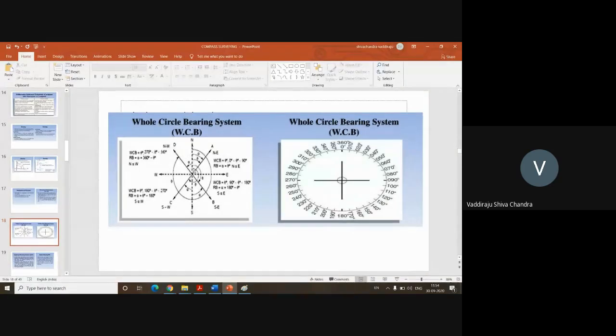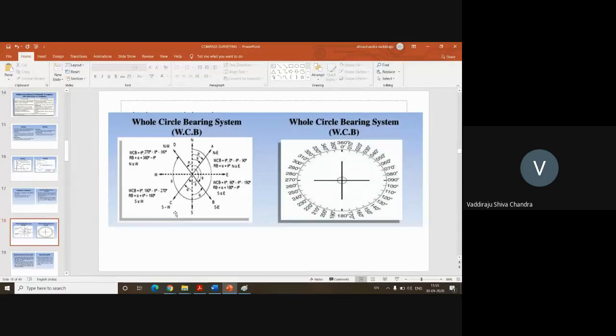So if you take this line OA, what is the angle of this from N? This is the angle, right? This is the angle of line OA with respect to ON, theta. Okay. And what is the angle of OB? From ON to here, this is the value, right? Then OC, from here to here. OD, from here to here. This big one. So what I am doing is measuring the direction of the line only with respect to north.